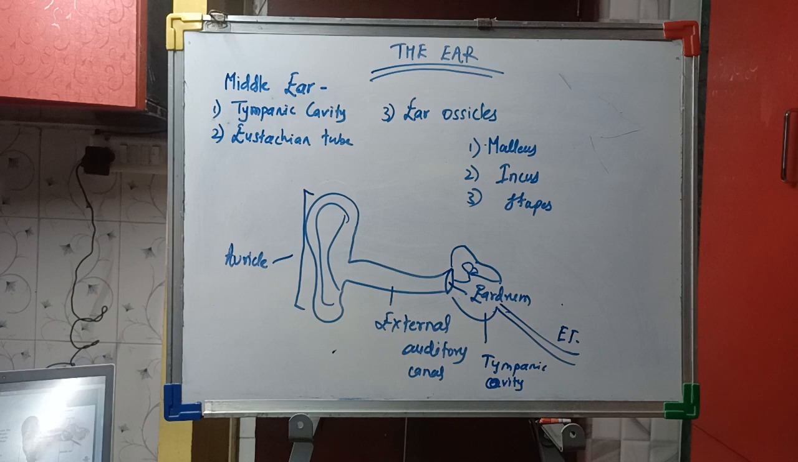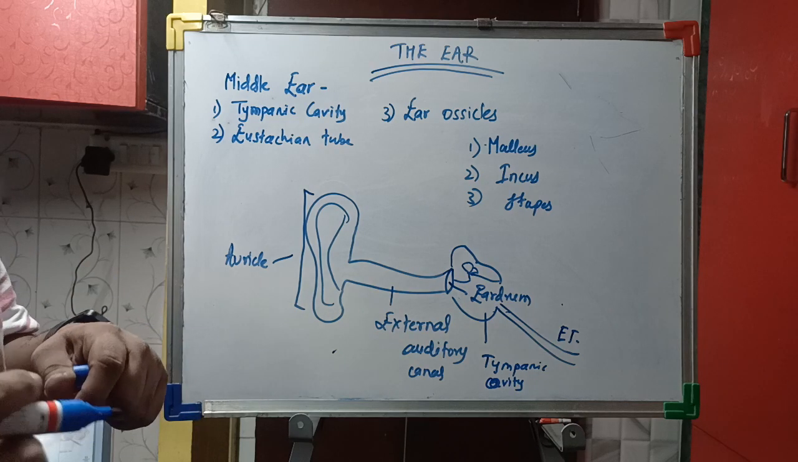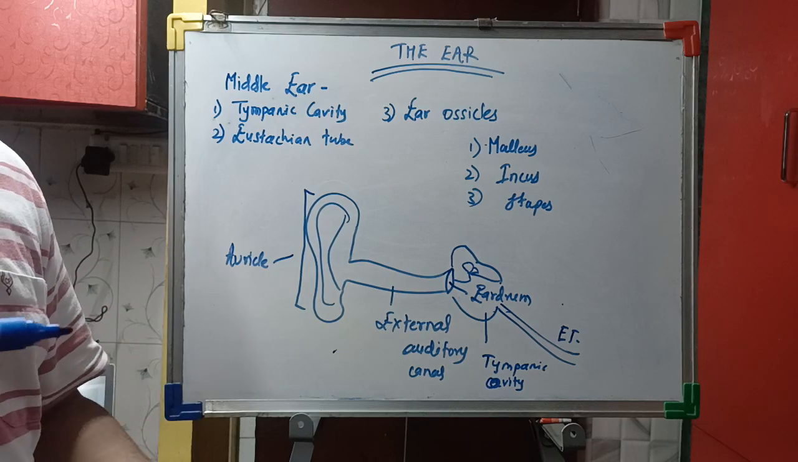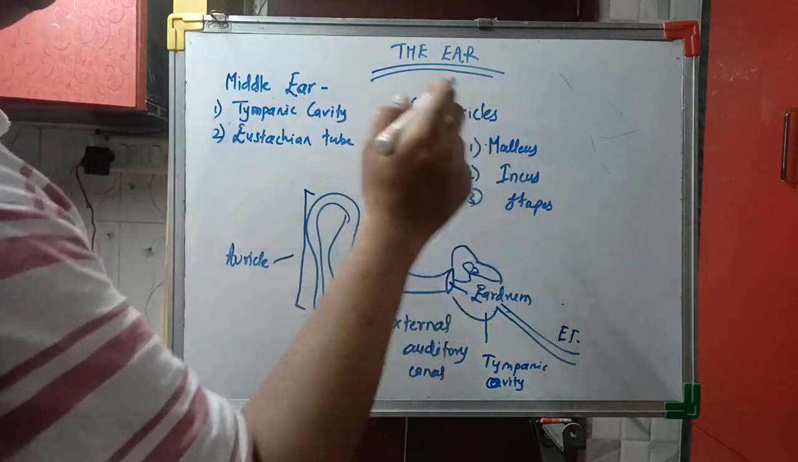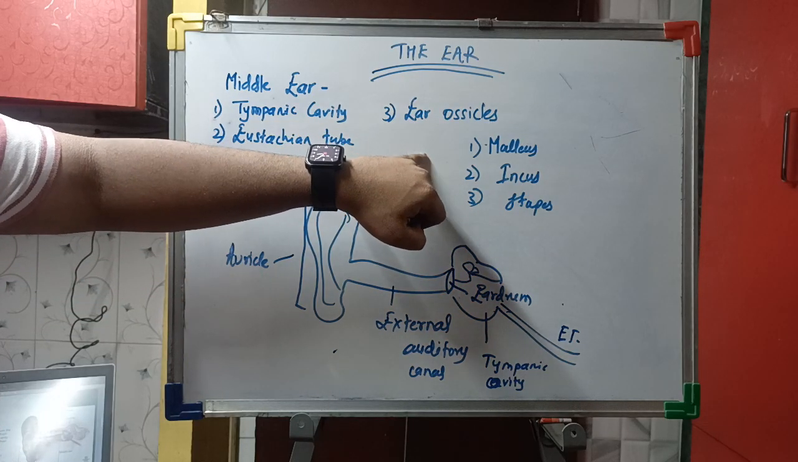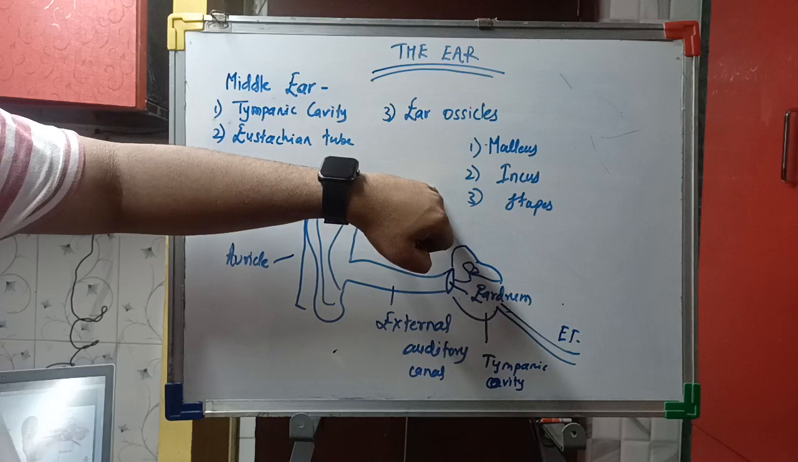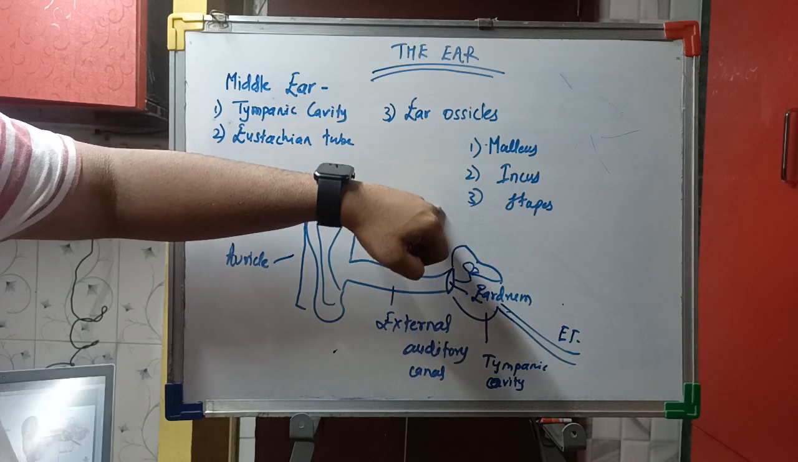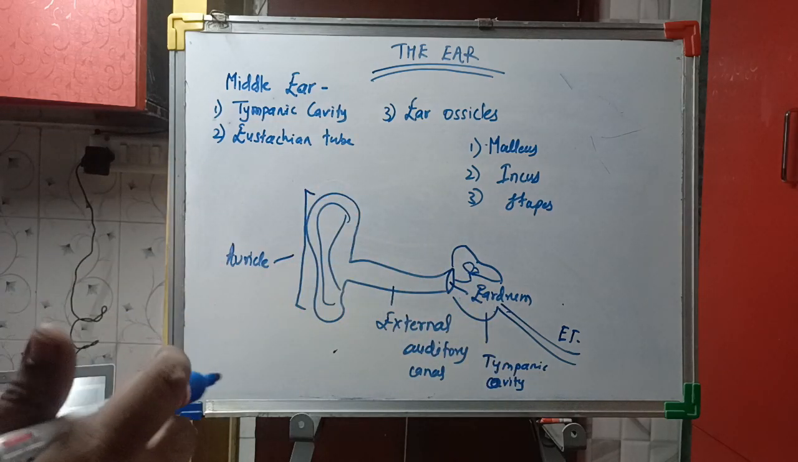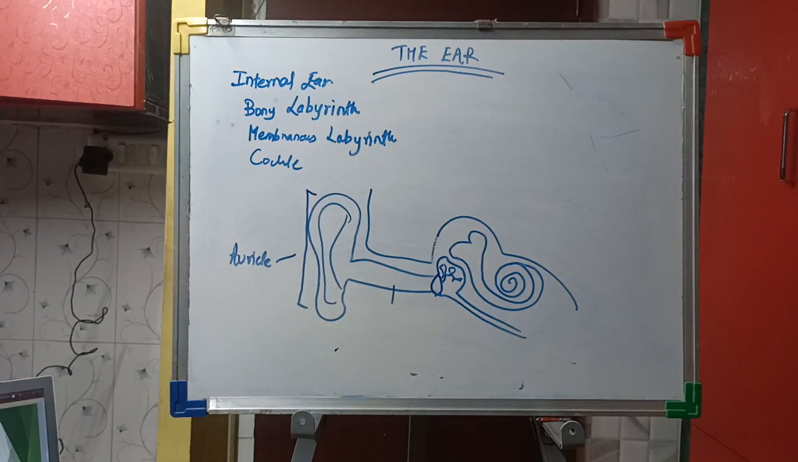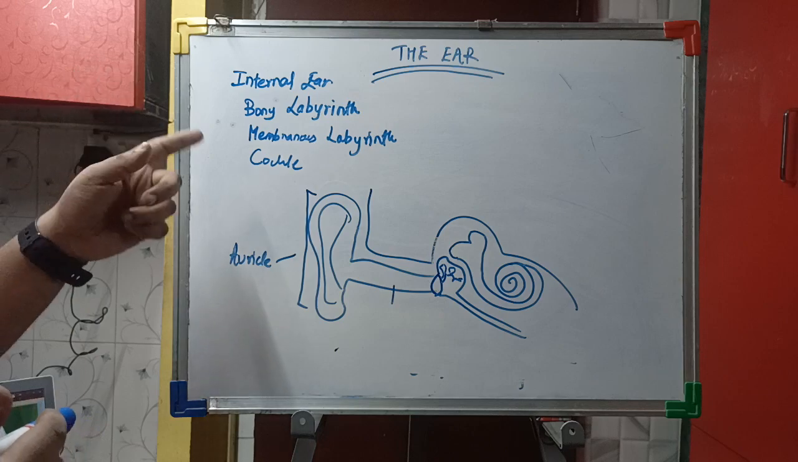Then we will see the ear ossicles. There are three ear ossicles in our ear. These are the malleus, incus and stapes. The malleus is the largest bone, which is a hammer-like structure, and the incus is the anvil-like structure, and the stapes is the smallest bone in our ear. So this is all about the middle ear. Now we will focus on the internal ear.